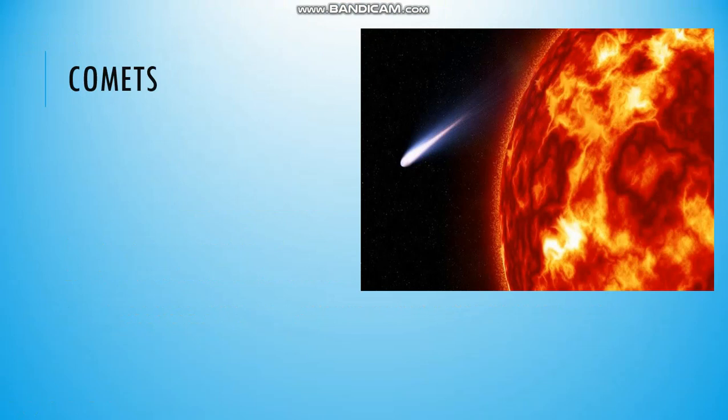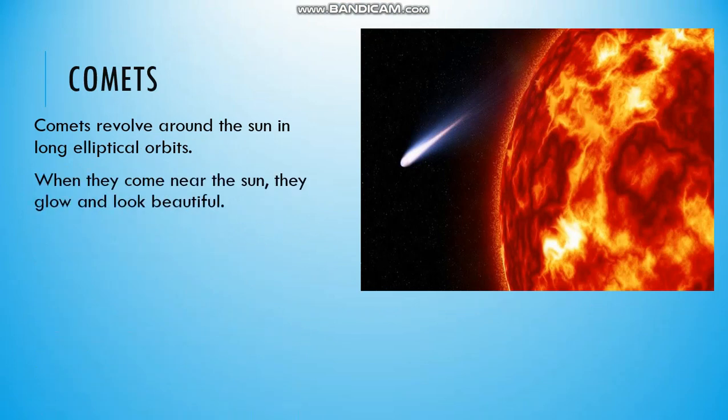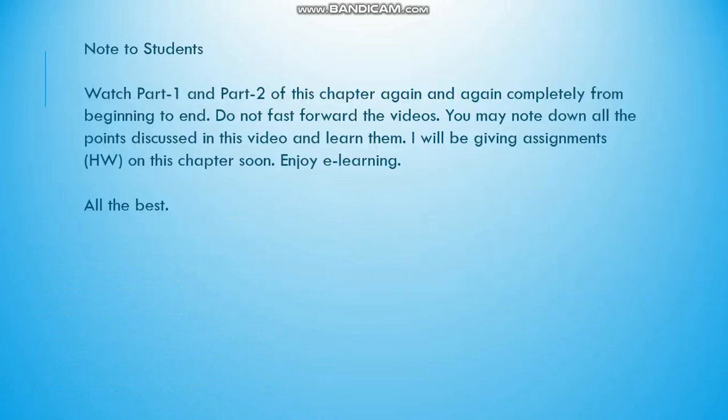Comets. Comets also revolve around the Sun in long elliptical orbits. When they come near the Sun, they glow and look beautiful. See this image. This is your comet and this is your Sun. It takes years to complete their orbits. So this was all about planets and stars. Now we have finished this chapter.